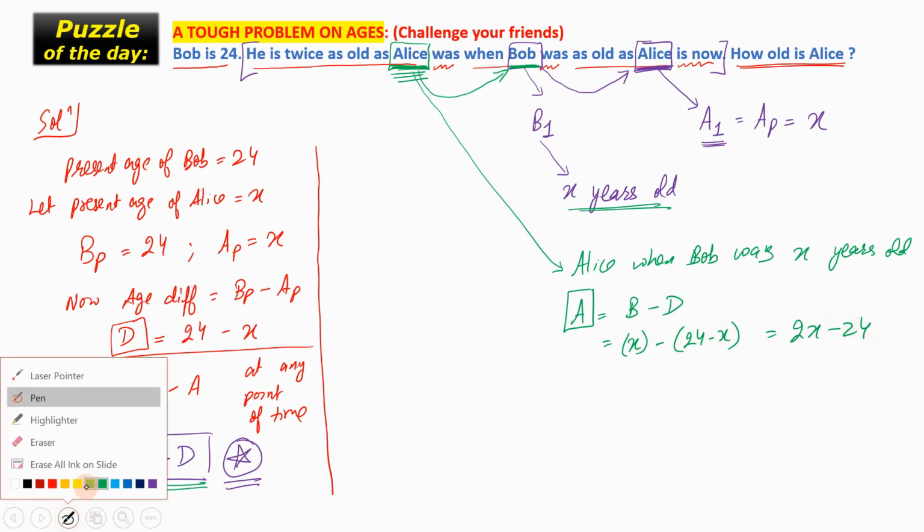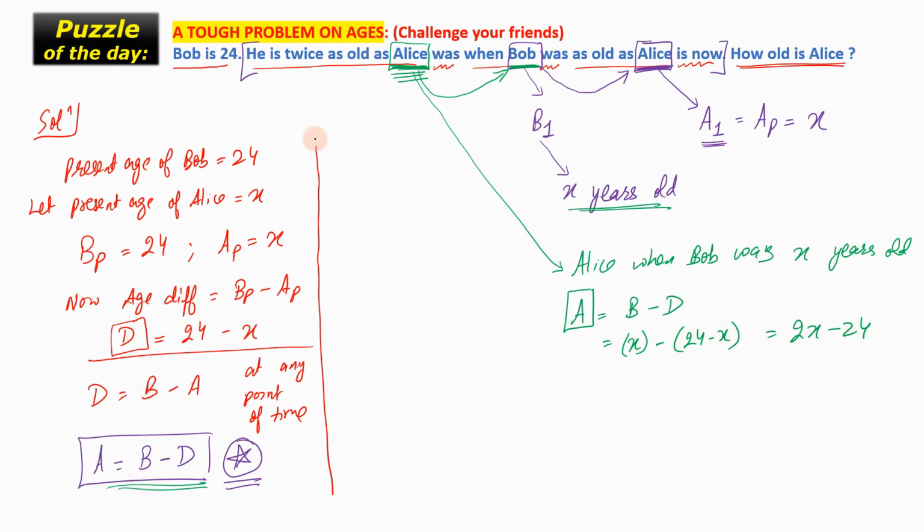Moving on, we say that he is twice as old as Alice. Who is he? He is Bob. So Bob is twice as old as Alice. We are given a relation between he, that is the present age of Bob, and Alice at this point of time. So Bob at present, that is BP, is equal to twice this reference of Alice.